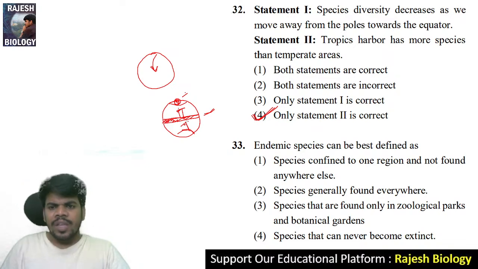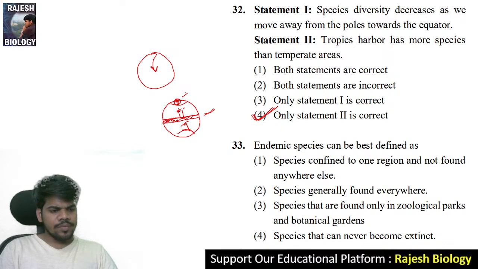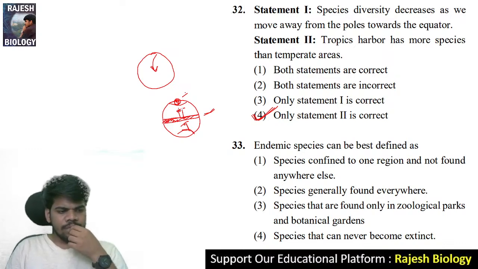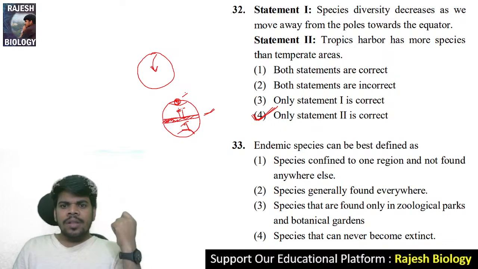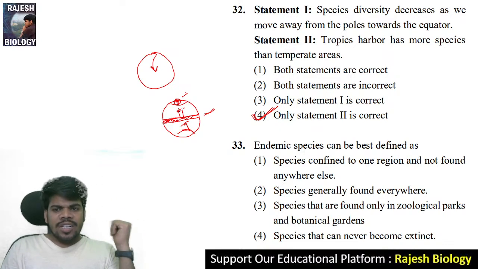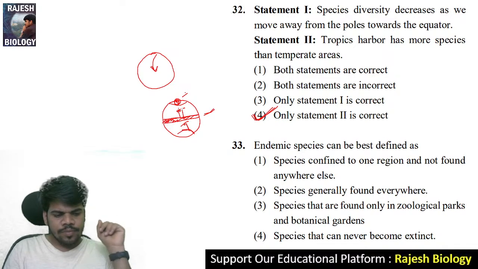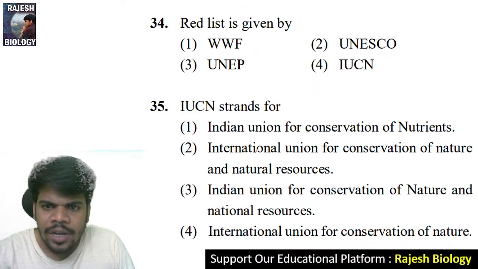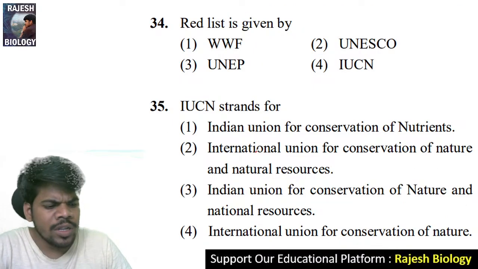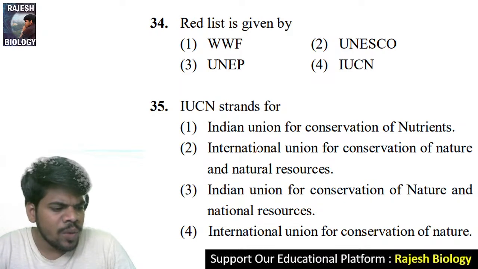Clear, Chinnu? Endemic species can be best defined as species confined to one region and not found anywhere else. That is called endemic species. Correct. But for your 32nd question, you asked a doubt, whether it is clarified or not. I want to know that.